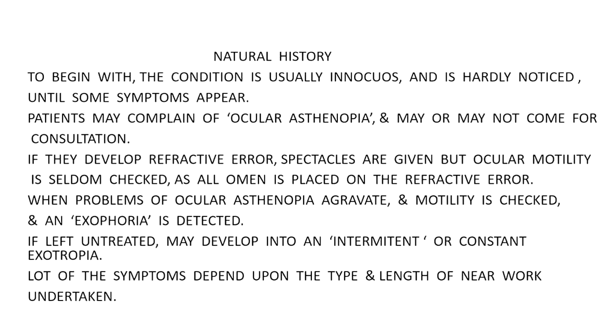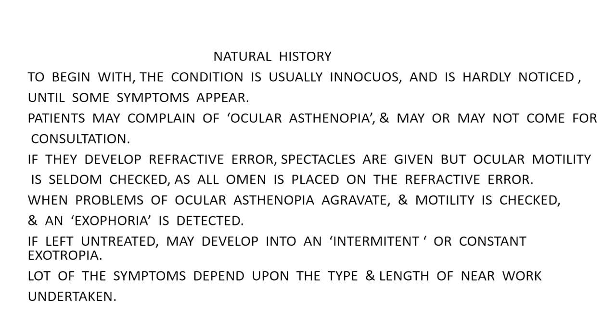If they develop refractive errors, spectacles are given, but ocular motility is seldom checked or assessed, as all emphasis is placed on the refractive error. Most of the doctors practicing strabismus say, "Aap chashma laga lijiye, aapka ye bhengapan theek ho jayega." The other problem is they say, don't worry, the child is very small, his vision is good, 6 by 6, bada hoga, apne aap theek ho jayega. This is one of the very common things.